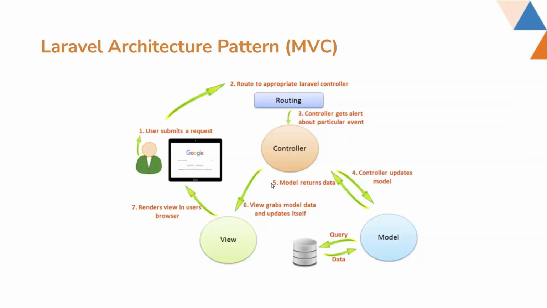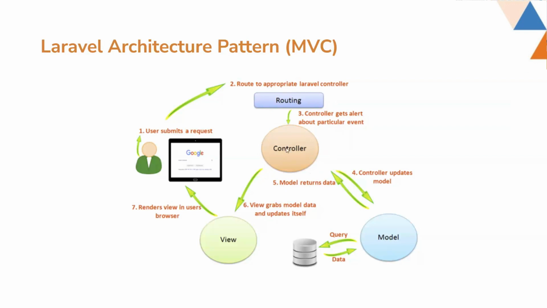So the Laravel architecture pattern is the MVC pattern, like I said before. So what is the MVC pattern? For any web application or solution, when a user submits a request, it first goes to the routing system. After that, in Laravel, the routing is passed to the controller.